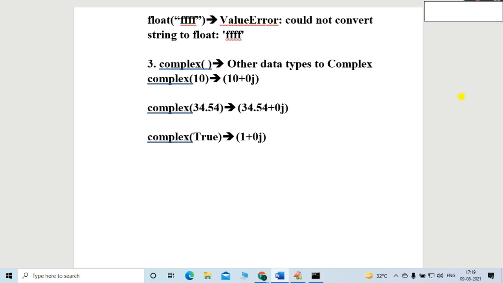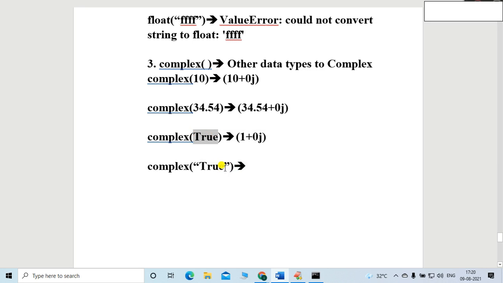Okay, let me take the last example. Complex. Suppose I want to take one string. In that string I want to mention a value, true, the Boolean value, inside the string. Is it possible or not? Let me cross check, friends. As I have given a string, definitely it will throw an error, friends.